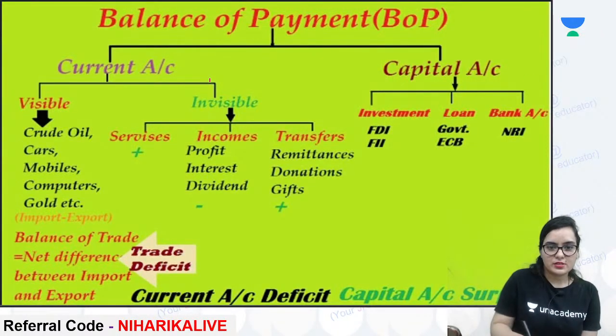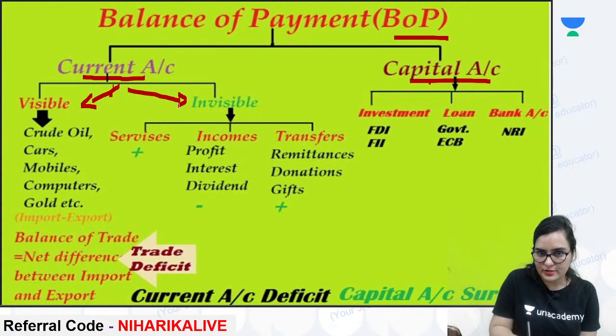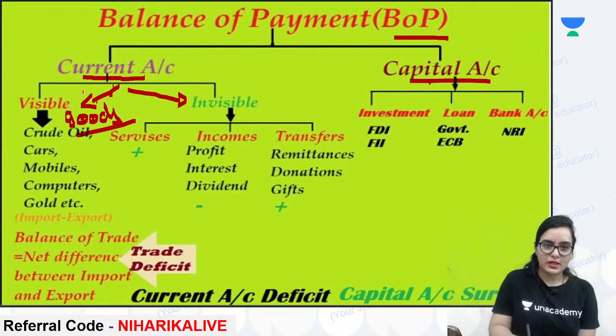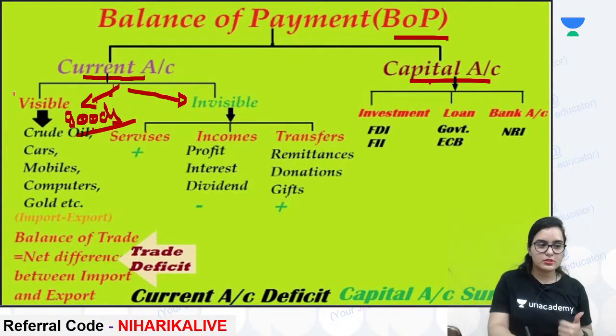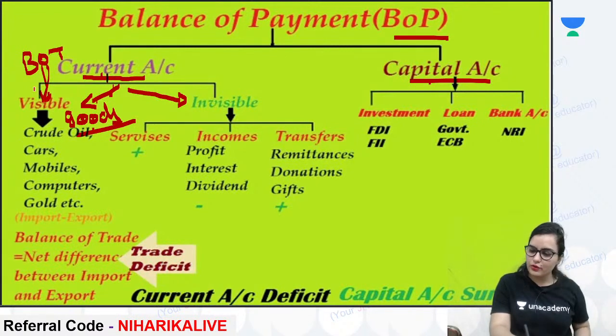Example, you can see here also. Suppose there is the current account and here there is the capital account. BOP consists of both. Now, in the current account there are visible items and invisible items. Visible means only and only goods. These goods only, in the current account, are known as what? Balance of trade. Only this section, not the full current account.